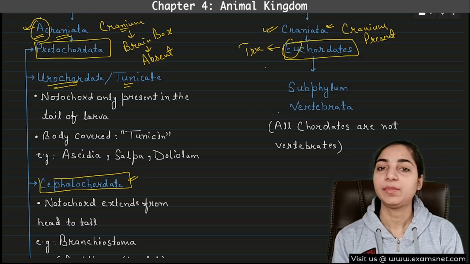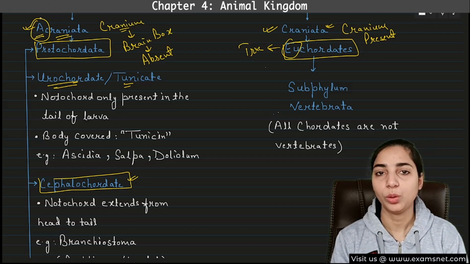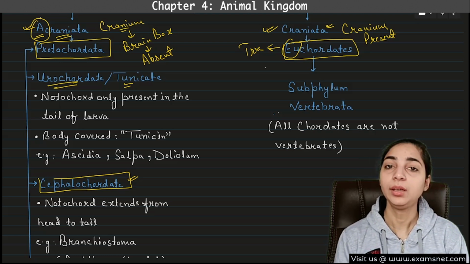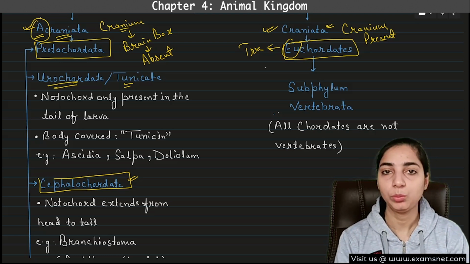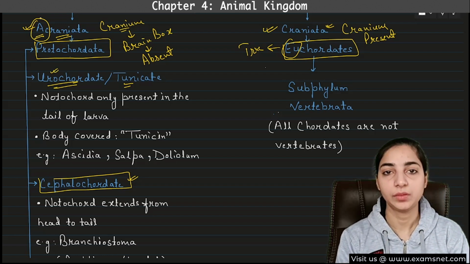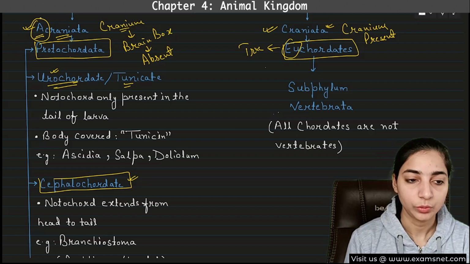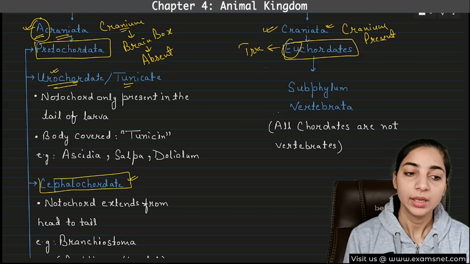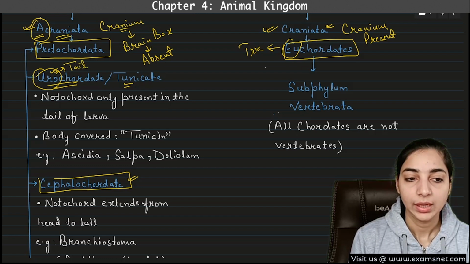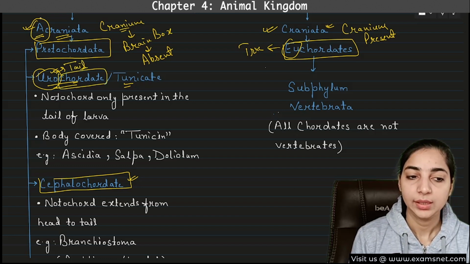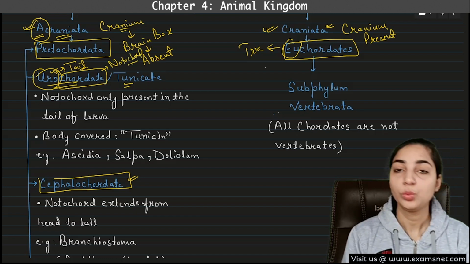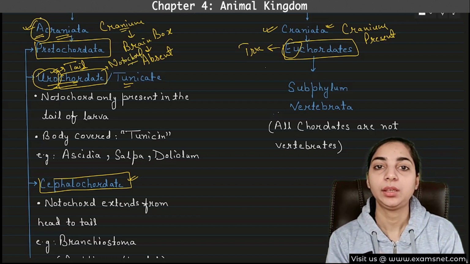Now what is the difference between the urochordate and the cephalochordate? The answer is hidden in the name itself. I have always told you that you can find the answer in the name only. The name indicates the main characteristic of that organism. For example, if we talk about the urochordate, what does uro mean? Uro means tail, and chordate is related to the word notochord.